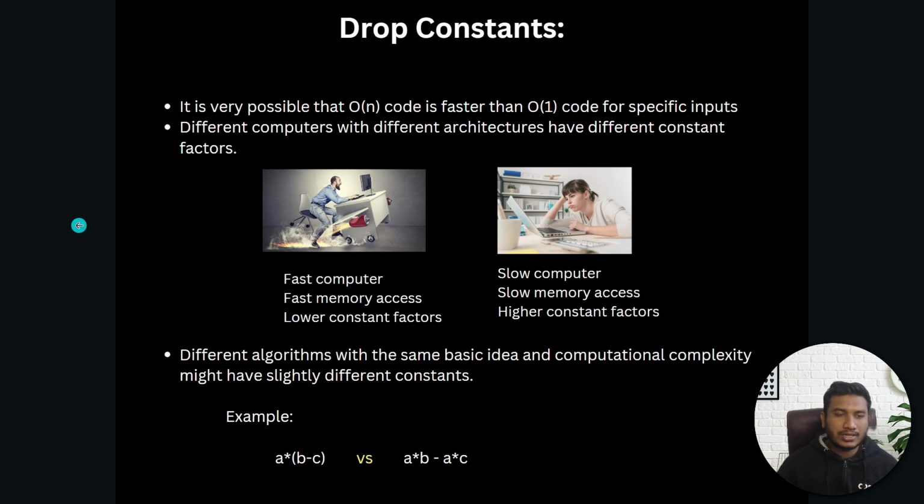Now there is another condition you can remember: different computers with different architecture have different constant factors. We have two kinds of computer, a faster computer and a slower computer. If you have good specs in your computer, it is a faster computer, but if you have poor specs, it is a slower computer. A faster computer has faster memory access, so there is a lower constant factor. But with a slower computer, there is slower memory access and you will get a higher constant factor.